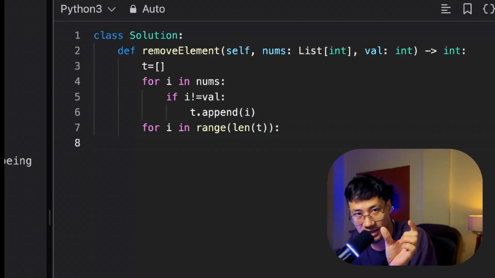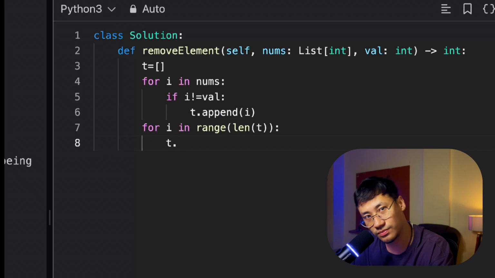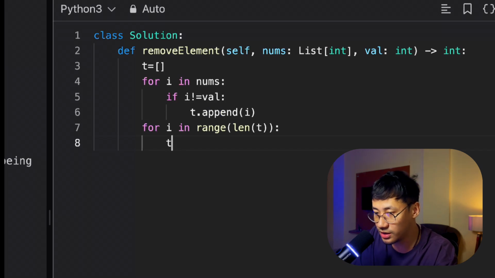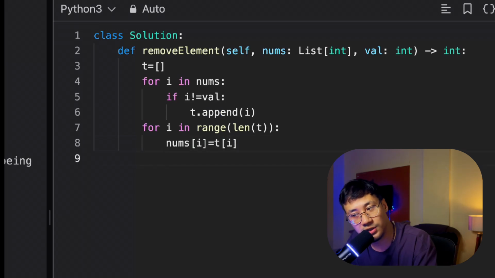You just need all the left out values that are in temp. So nums of i equal to t of i, putting the t values back into nums.